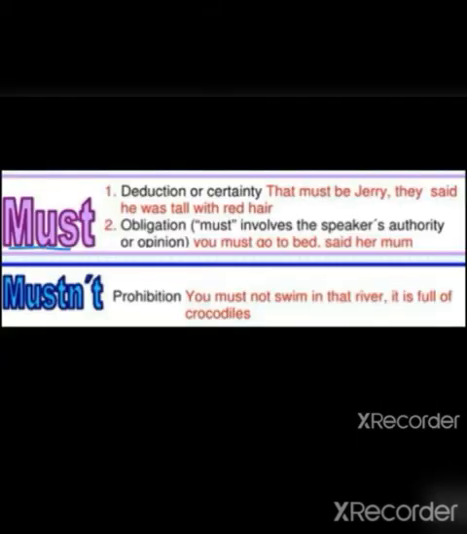Next, must. Must is used to express deduction or certainty. Deduction means subtracting something, or certainty means firm conviction of something, strong belief. Example sentence: that must be Jerry. They said he was tall with red hair. Next, must is used to express obligation. Must involves the speaker's authority or opinion. Example sentence: you must go to bed, said her mom.